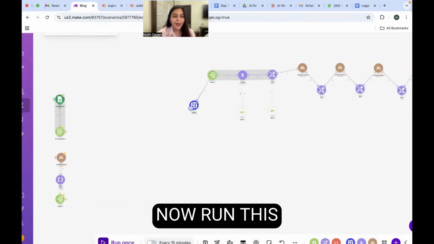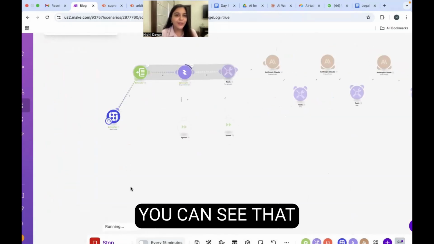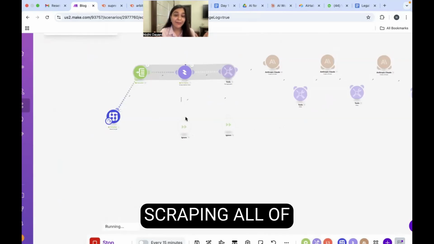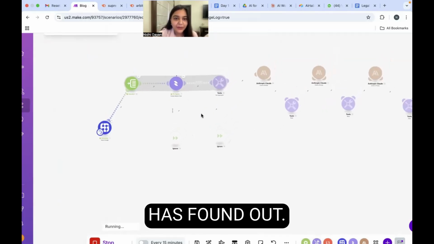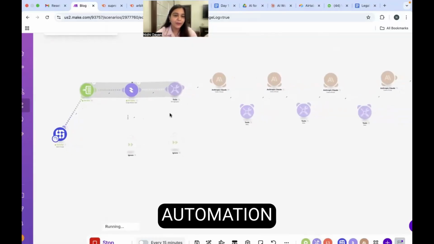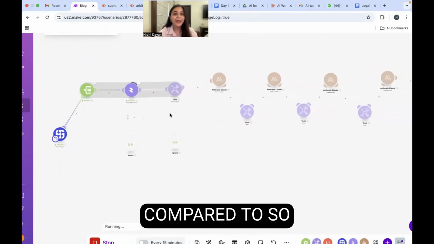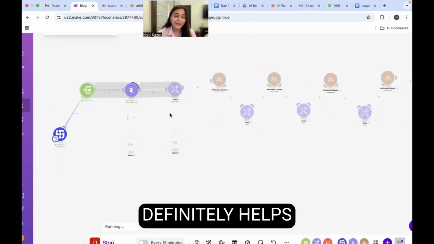I'm simply going to now run this automation, and you can see it is now running. You can see that the automation is now live, and Scrapio is now going ahead and scraping all of the data from particular links that SERP AI has found. It will take about 5 minutes to generate, but 5 minutes compared to so many days of article writing definitely helps your case.